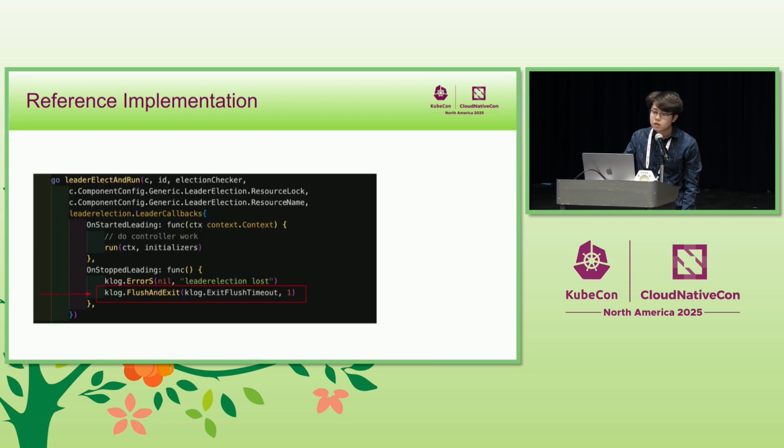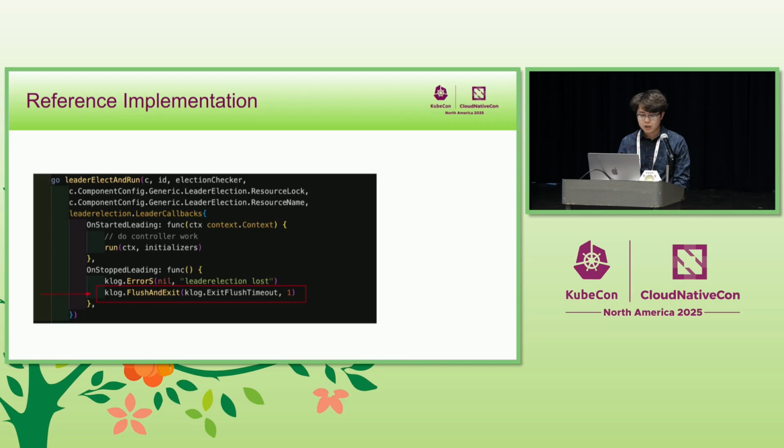Now, how is this implemented in practice? This is a snapshot of what the Kube controller manager does. We have a library in client-go that does all this leader election stuff. And as a user, we just need to specify OnStartedLeading and OnStoppedLeading. OnStartedLeading is what happens when a controller acquires a lease lock, and generally it will just run its control loop. OnStoppedLeading is called when a leader loses its lease lock. And as you can see in the KCM instance, we call klog flush and exit, which just calls os.Exit afterwards.